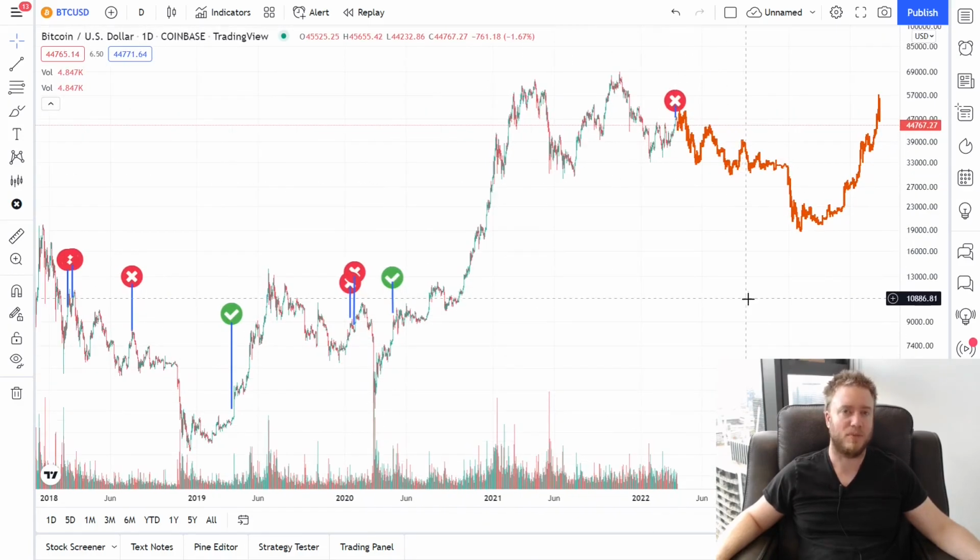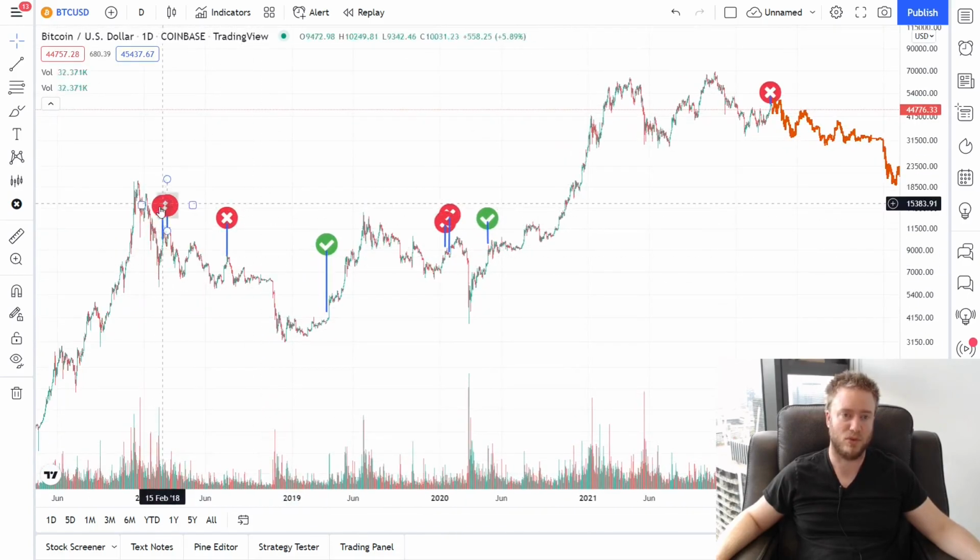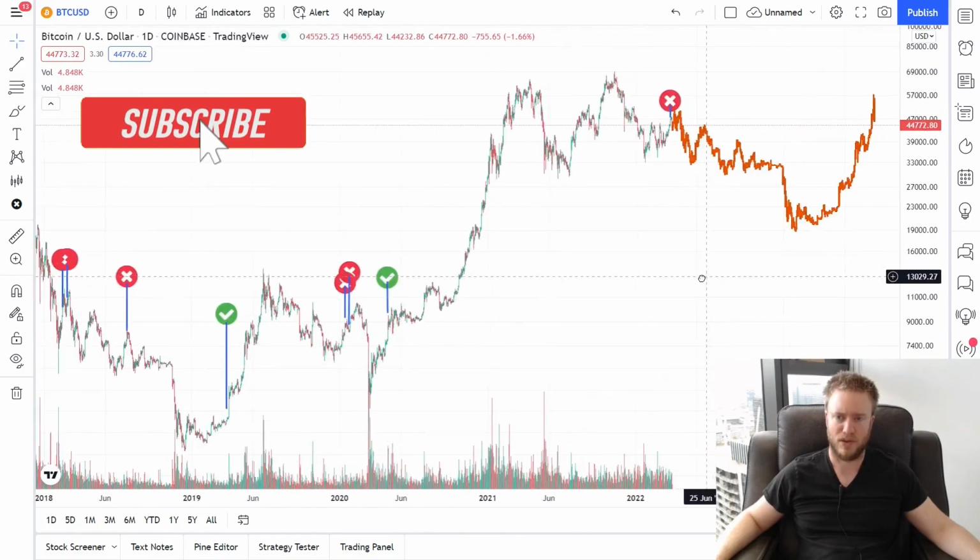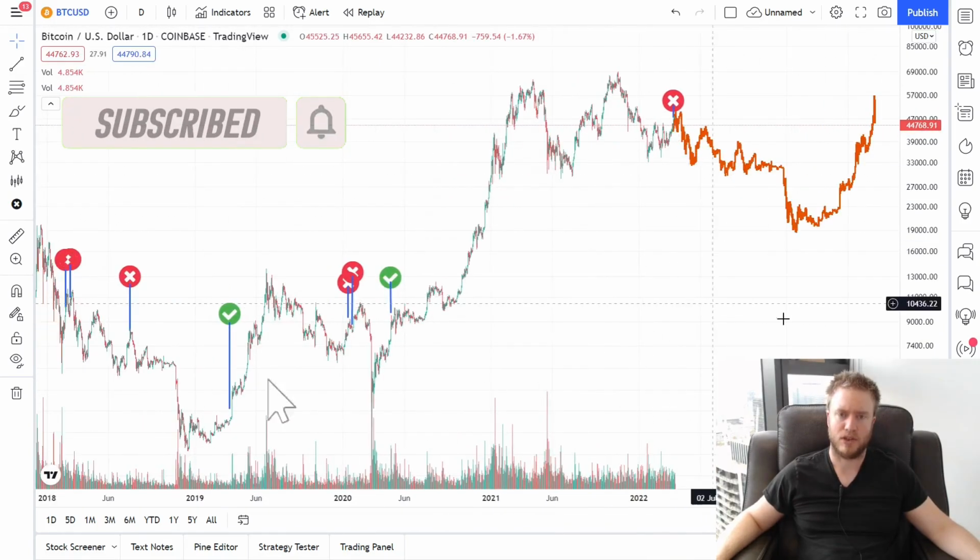So in terms of timing, the price action that we can expect in the longer term is probably going to be more similar to this first failed launch signal here. So this is how the price action played out from that point. So that is one possible long-term prediction for the Bitcoin price.